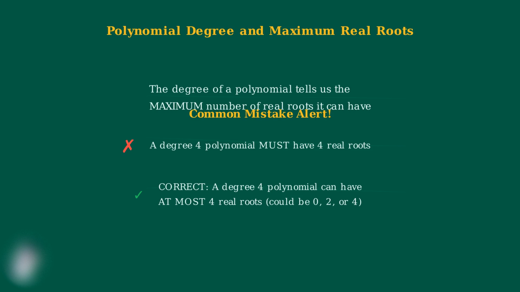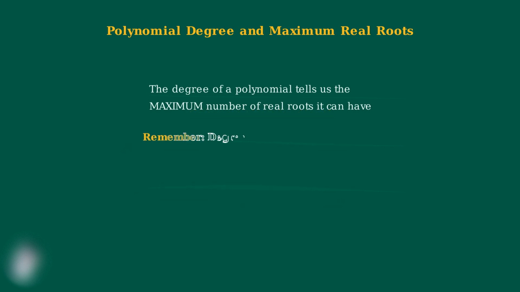A degree 4 polynomial could have 4 real roots, 2 real roots, or even 0 real roots, depending on the specific equation. The key takeaway is this: the degree of a polynomial tells us the maximum number of real roots it can have, not the exact number. Understanding this fundamental relationship will help you analyze polynomial equations more effectively and avoid common mistakes.